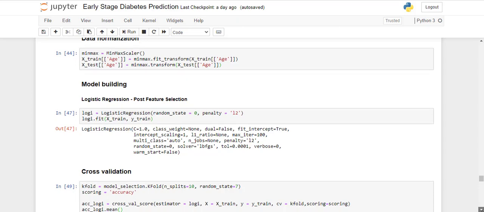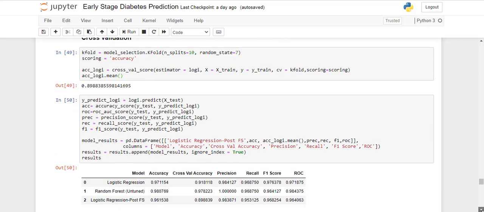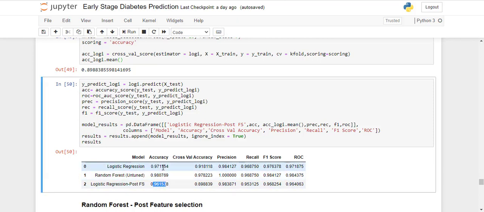How much accuracy have we achieved in terms of cross validation? It reduced by 2%, to 89.88%. Looking at other things, our accuracy also decreased around 1%. Cross validation decreased around 2%. Precision decreased slightly, not much. Recall reduced by more than 1%. F1 score reduced by more than 1%, and ROC is also reduced by more than 1%.